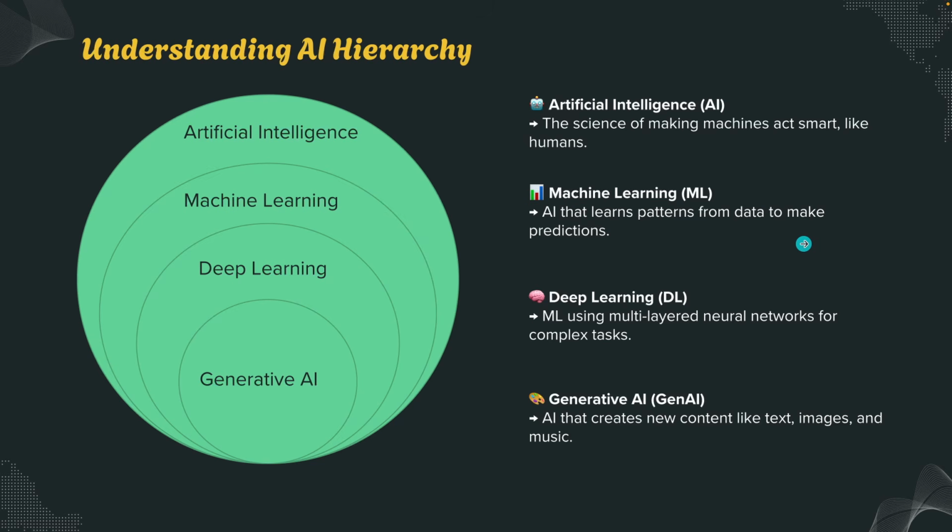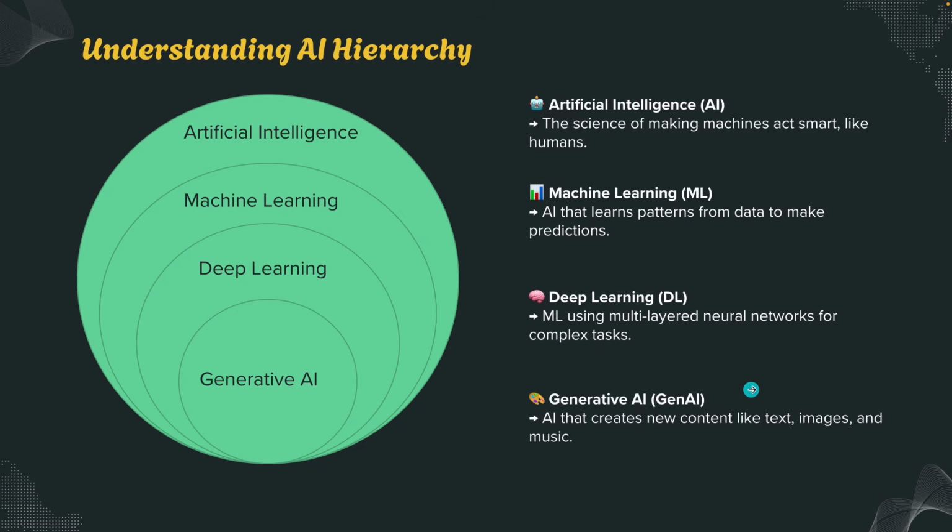And going one level deeper, deep learning is a subset of machine learning. It uses neural networks, layers of interconnected nodes inspired by the human brain. So we have neurons in our brains, right? So this neural network is inspired from that. It automatically learns complex relationships from massive amounts of data. It's what powers things like face recognition, speech to text, and self-driving cars and all that.